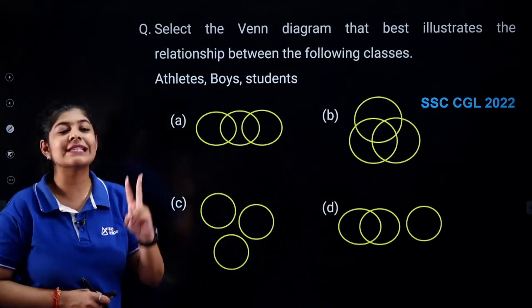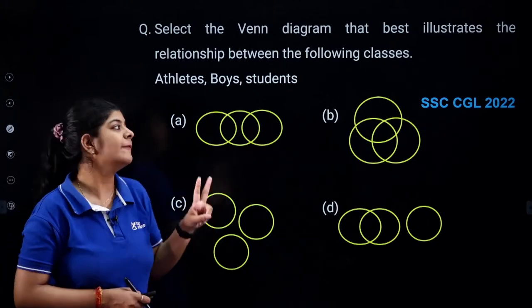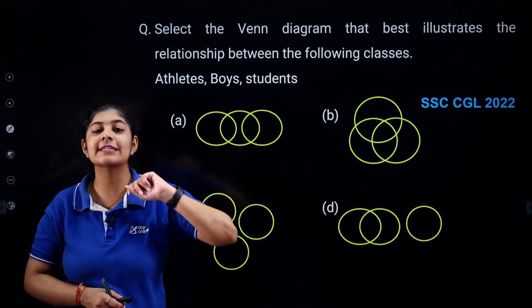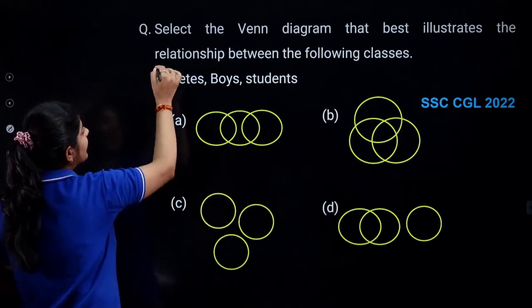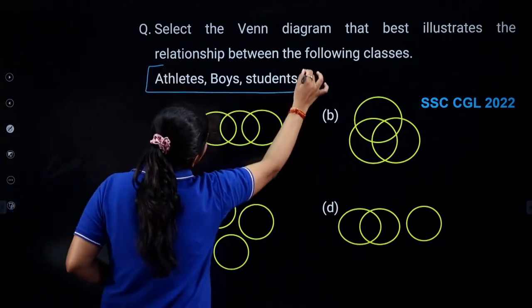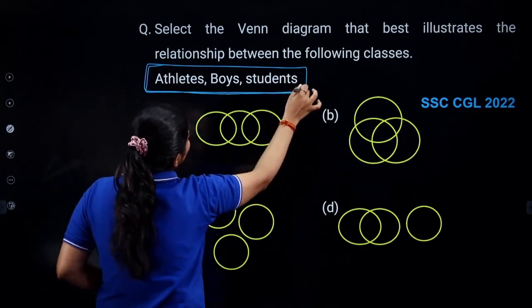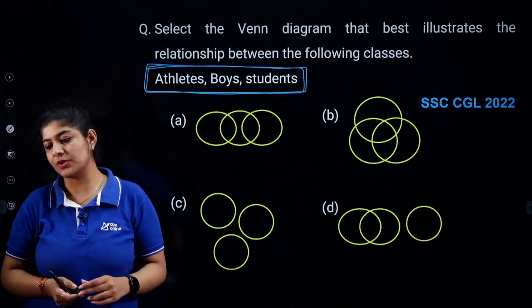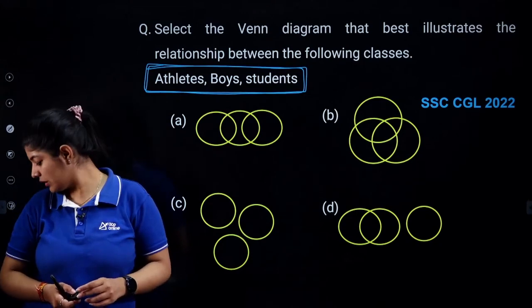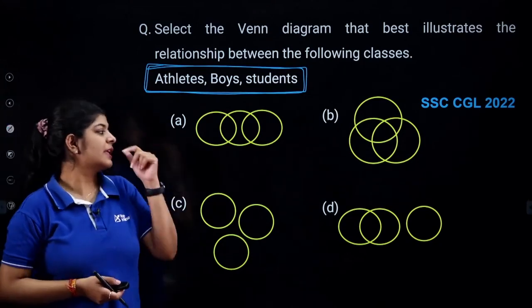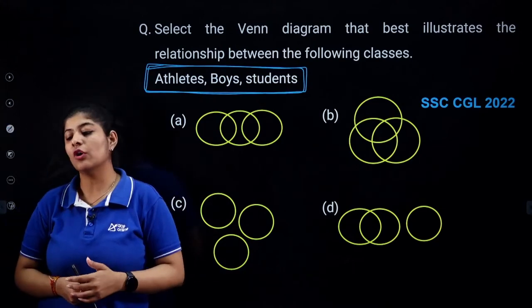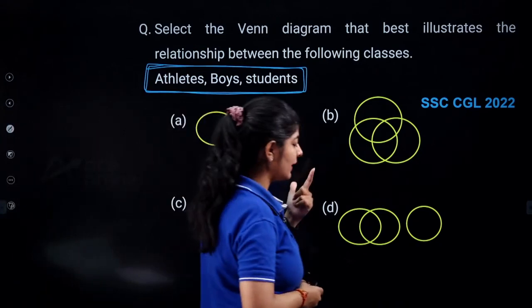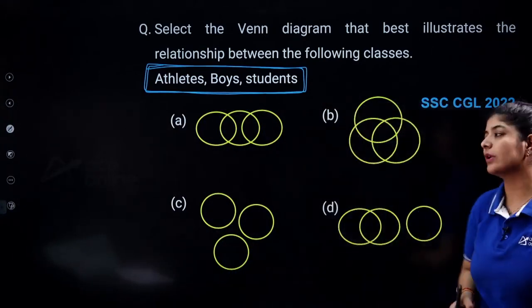Okay, so basically this is the second category of our Venn diagram where the figure is given and we need to identify which figure is correct. So here we are having a category of athletes, boys and students. Now what you need to do, you need to identify which diagram is correct out of these four options. You need to determine the relation between athlete, boy and student.